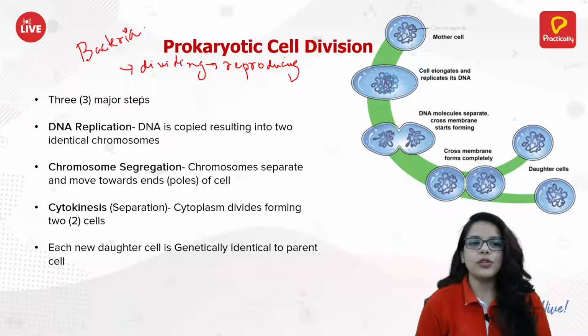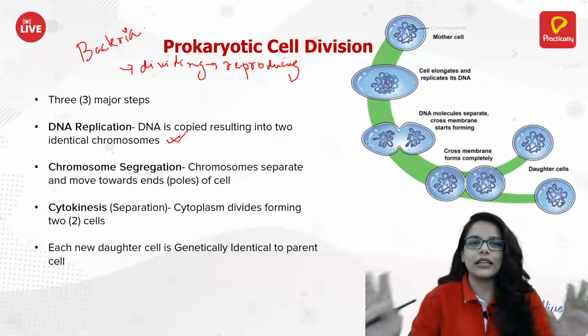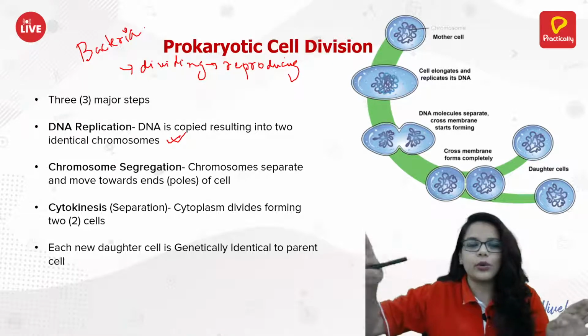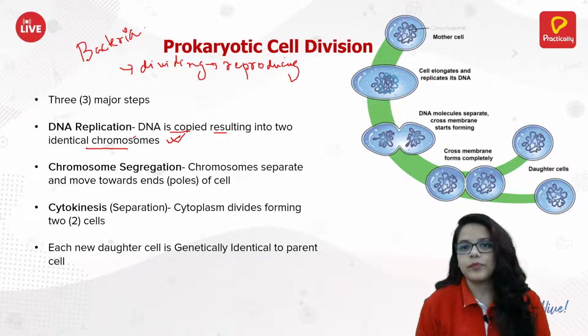Okay, so there are three major steps here. First is the DNA replication. It's not that it has very complex genetic material or anything. It has DNA, which is the genetic material just floating in the cell. So DNA is copied, resulting in two identical chromosomes. Here, there is a mother and there'll be some extra daughter ones also.